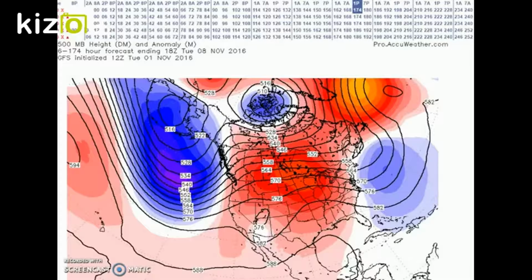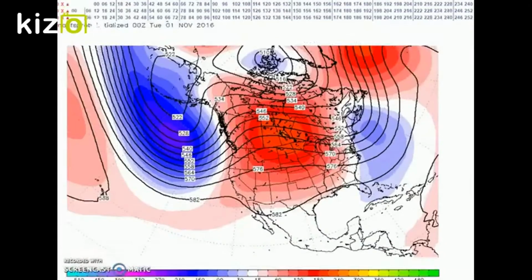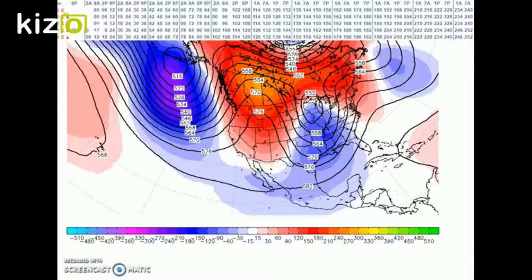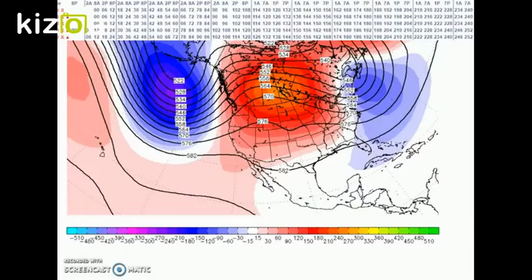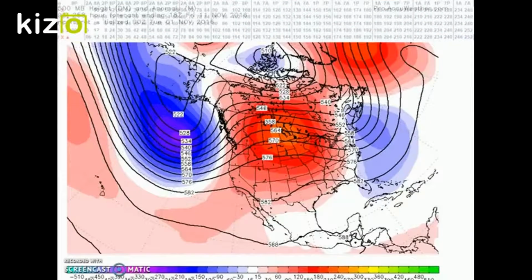So I go to the end of the period, and we see little change, possibly a deep trough here in the center of the plains. That kind of goes back. This is GFS. And I look at the rest of the models and see the trough is somewhere in the east, either off the east coast or just slightly inland.